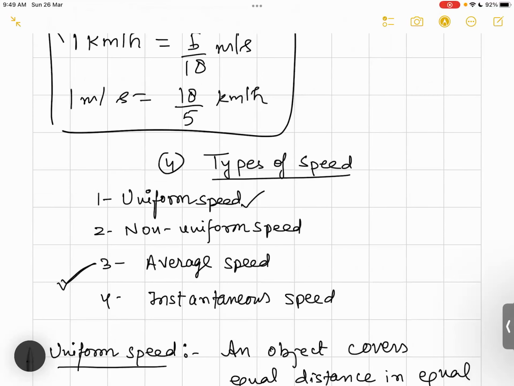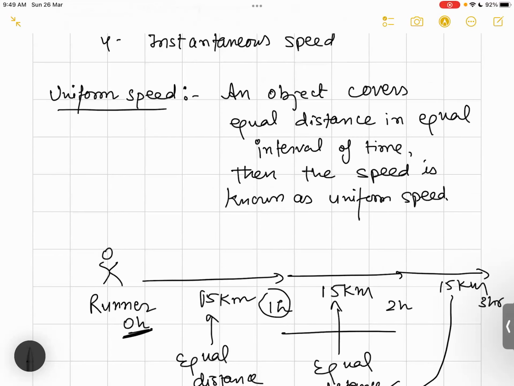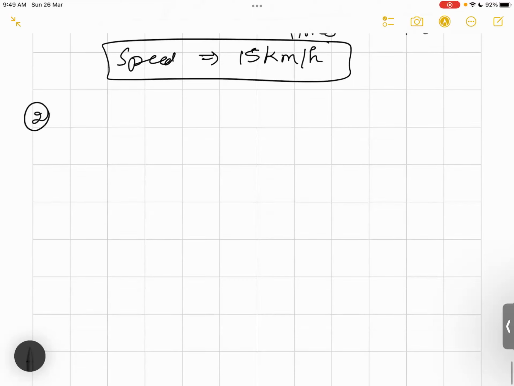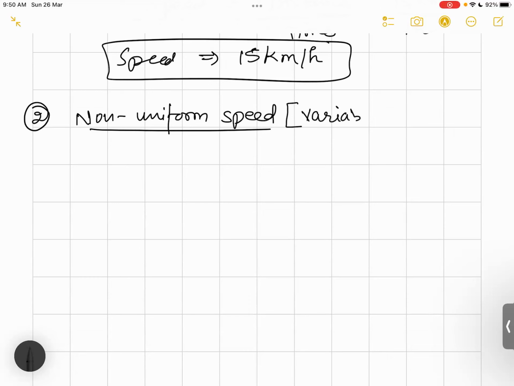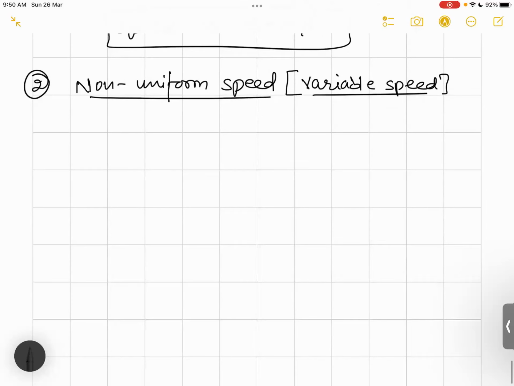Now our next topic of concern is non-uniform speed. It is exactly the opposite of this. So let us begin with non-uniform speed. This speed is also termed variable speed in terms of mechanics. We also know it by the name variable speed. What exactly is this? An object is said to be in non-uniform speed